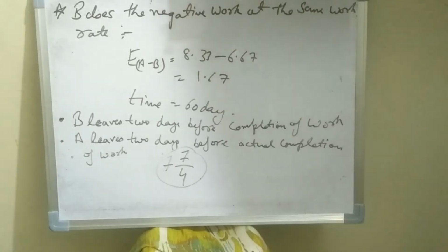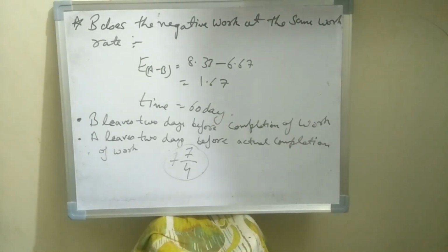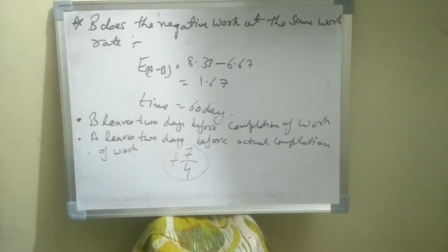Now I am leaving you with two problems written down below. B leaves 2 days before the completion of the work, you have to find the time taken, and A leaves 2 days before actual completion of work. The answer for this is 7 and 7 by 4 for the lower part. Now I am also telling you the last part of this, the uppermost.